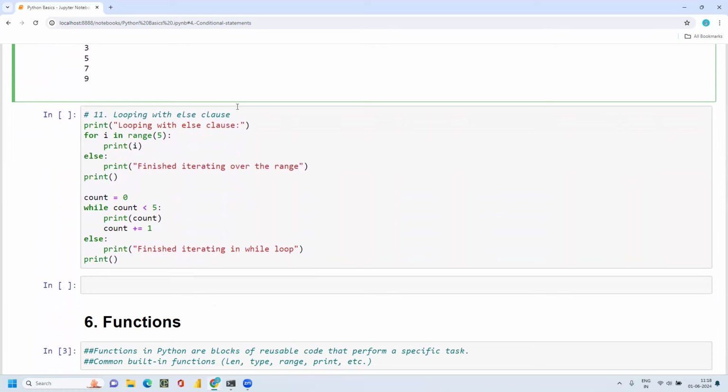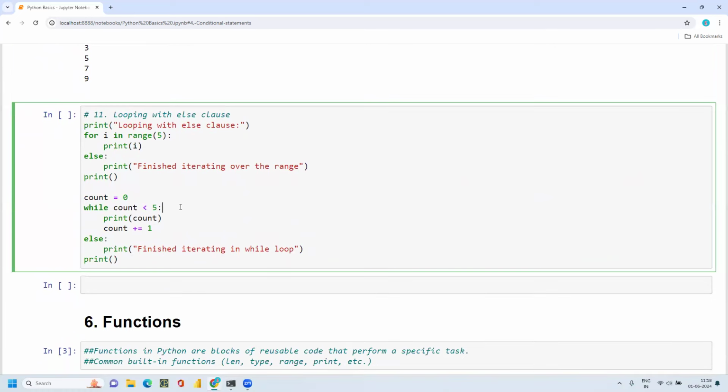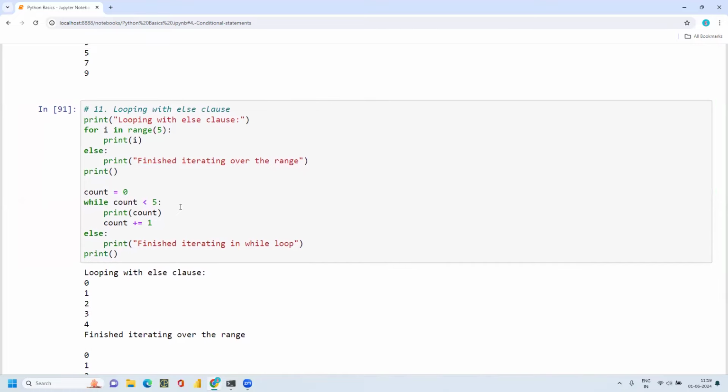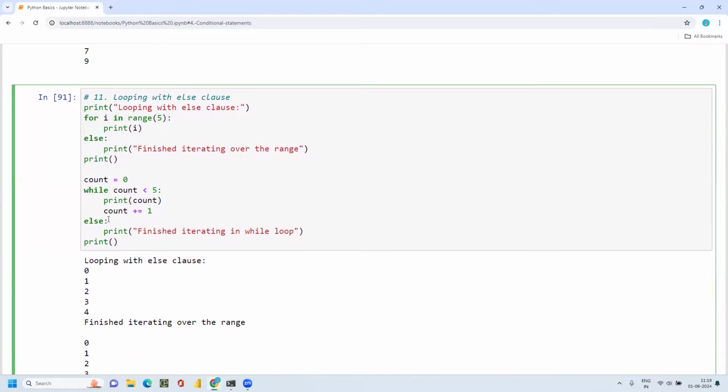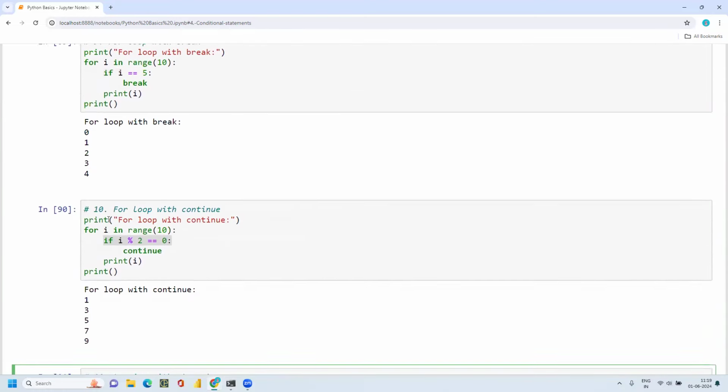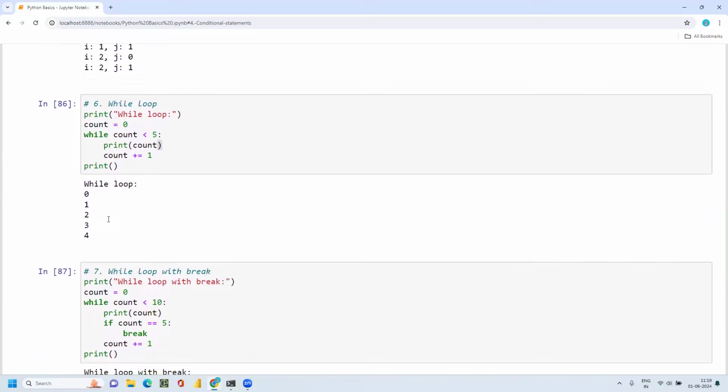And looping with the else statement. Normally the first statement inside a for loop: for i in range, print i, else print this. So till 5, it will print the above statement. If the list goes on more than 5, it finishes iterating the items. And a while loop, something like that you can use. So this is how you can apply a for loop and a while loop.